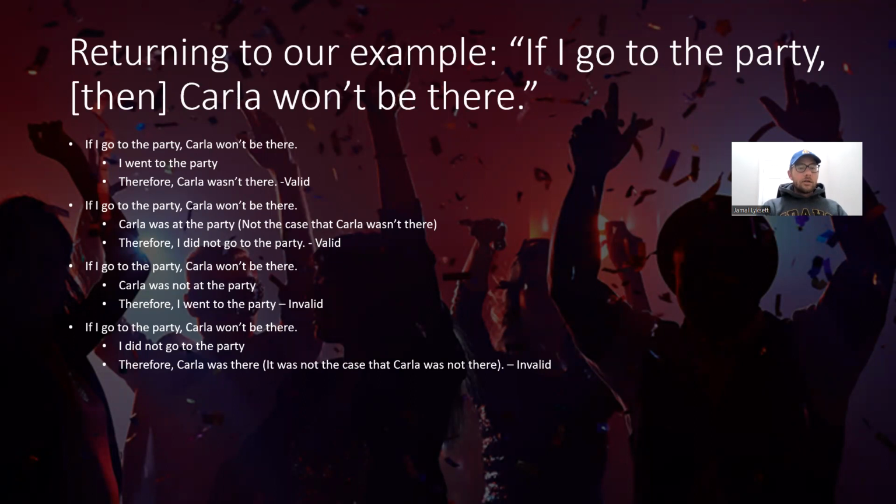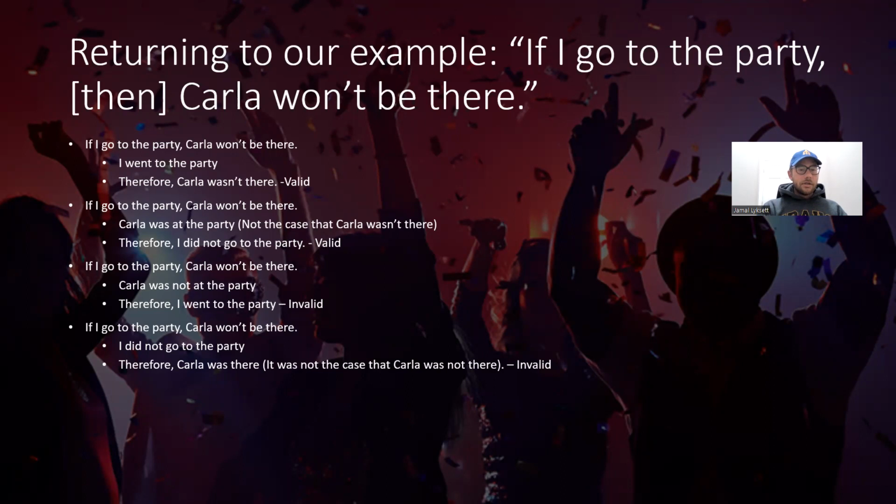If I go to the party, then Carla won't be there. Carla was at the party, right? What does that mean? It's not the case that Carla was not at the party. So I'm negating the second part. Therefore, I did not go to the party. That also is valid. So if you negate the second part, our conclusion is a negation of the first.